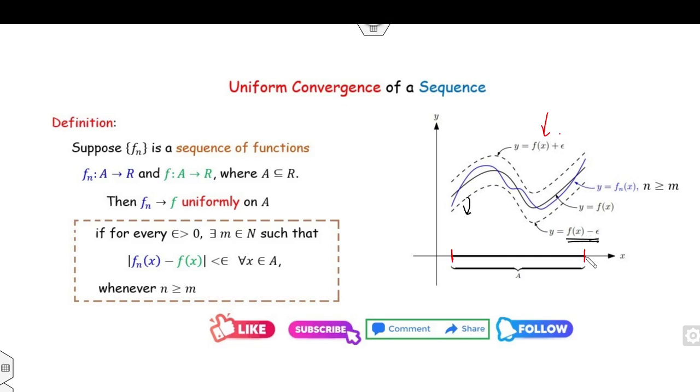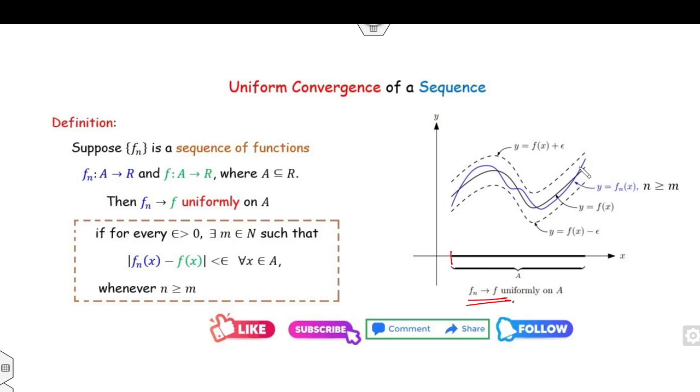If inside this domain A, fn(x) lies between f(x) - epsilon and f(x) + epsilon, as you can see in this graph, this blue line lies between the dotted lines, which are f(x) - epsilon and f(x) + epsilon for the whole domain, then you can say fn(x) converges to f(x) uniformly.